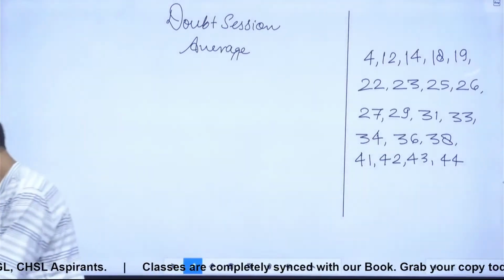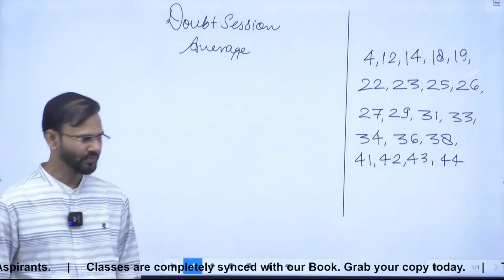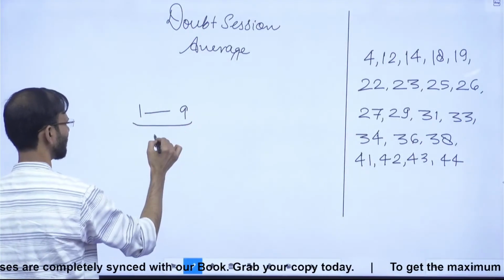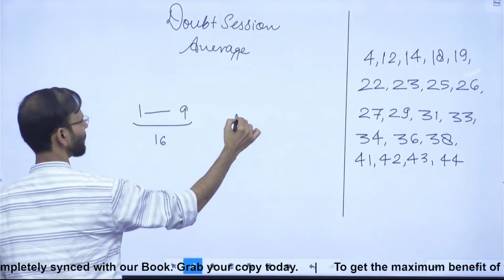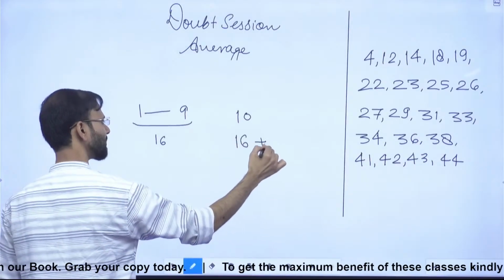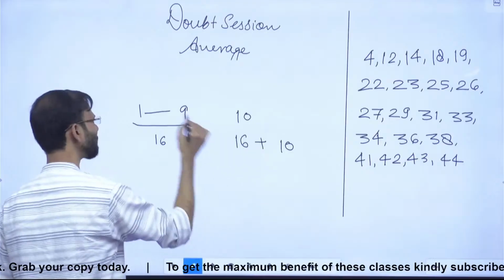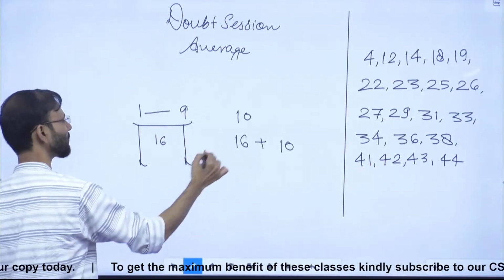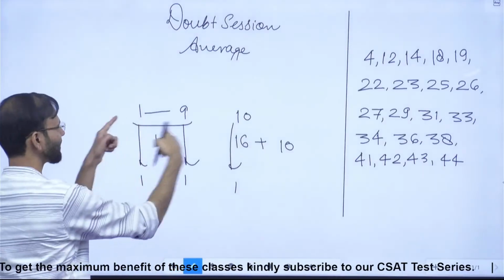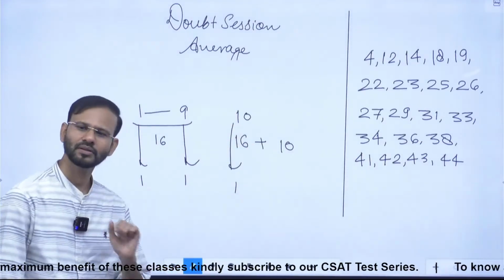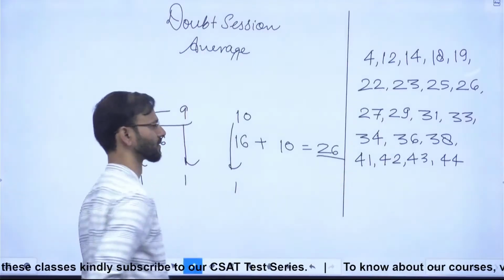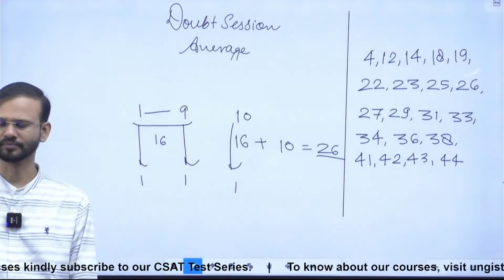Look, I'll do it. Tell me one thing, what is the average of the first 9 observations? 16, right? When the 10th observation came, it came with its own average plus something to contribute. And how much to contribute? It is contributing 1, 1, 1, 1, 1 to all these 10 entries. It means it has plus 10 to contribute. So its total value must be 26. Correct?